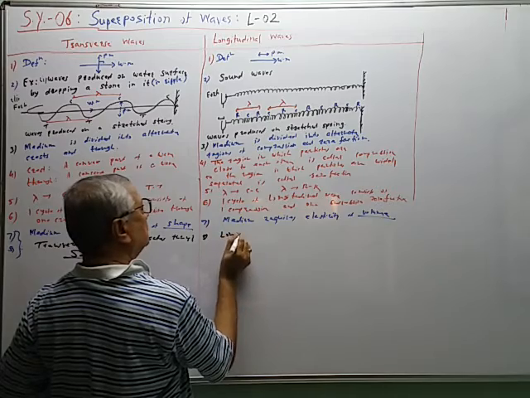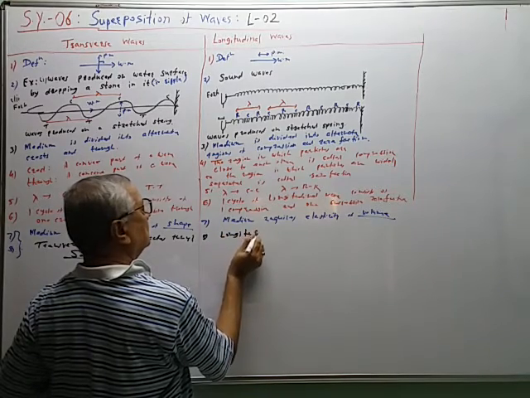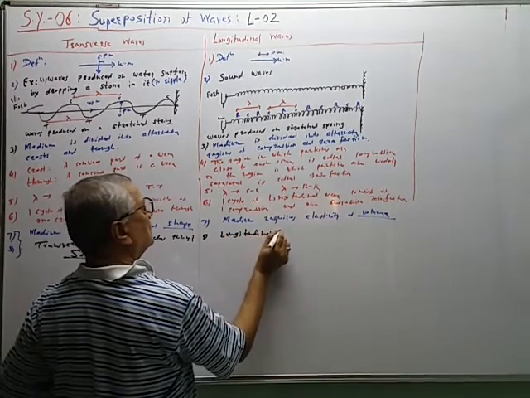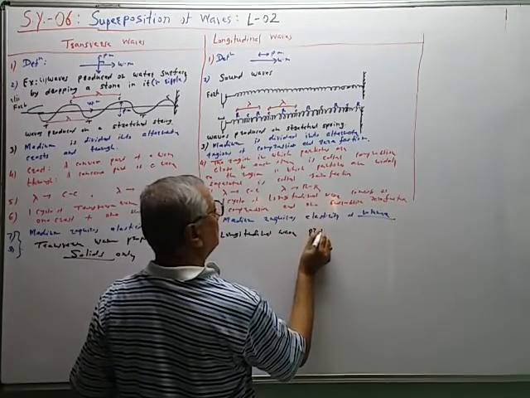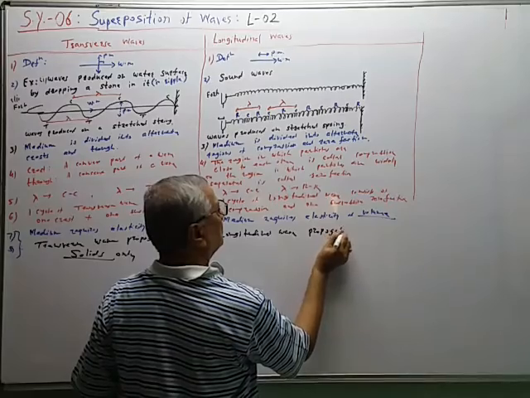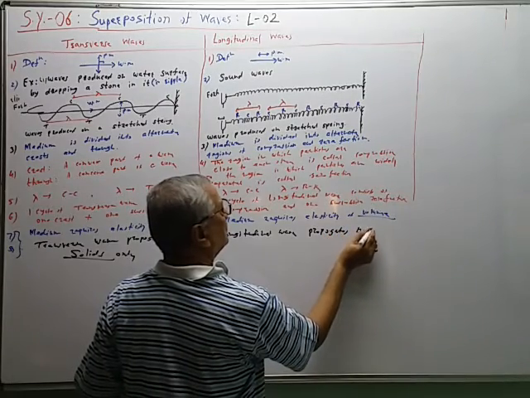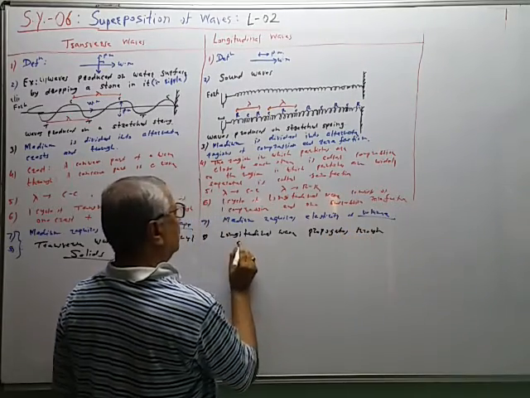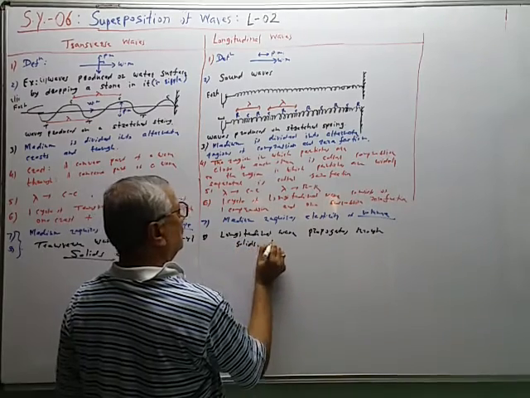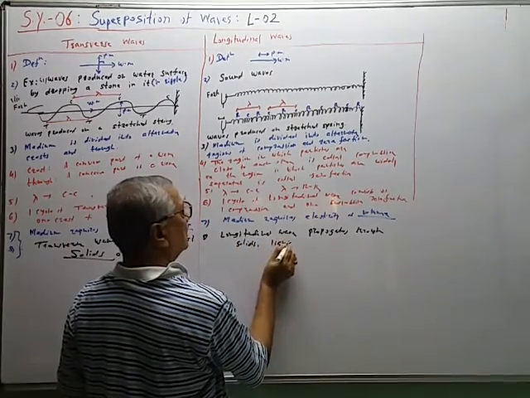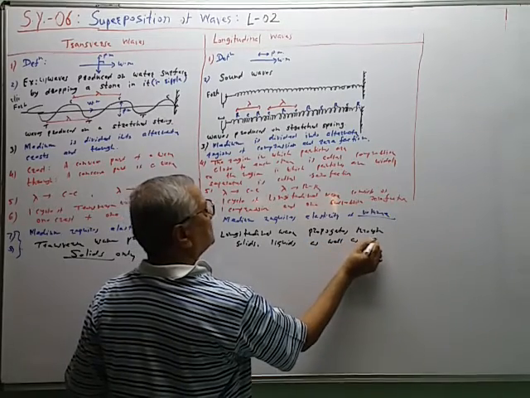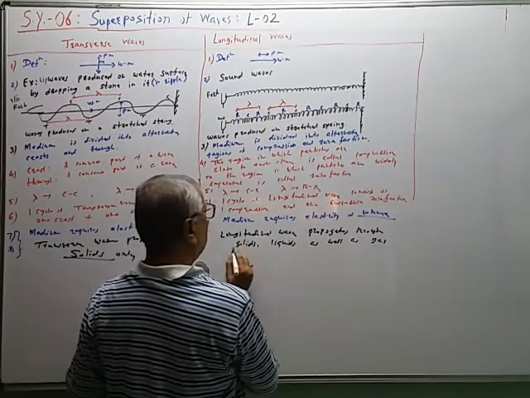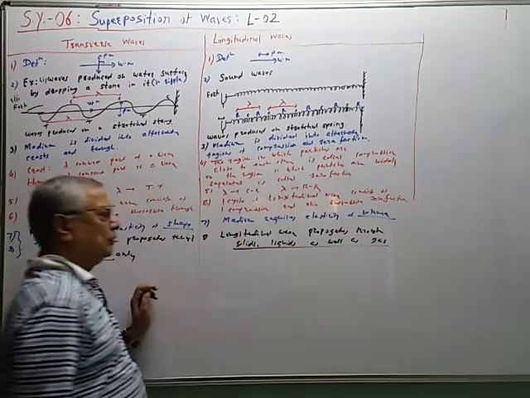On this side, longitudinal wave propagates through solids, liquids, as well as gases, because all three require volume.